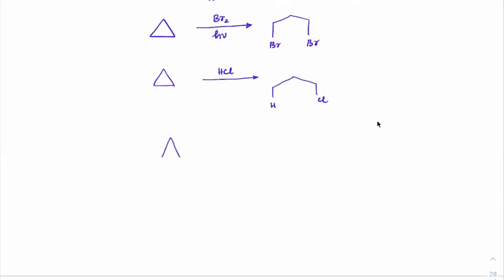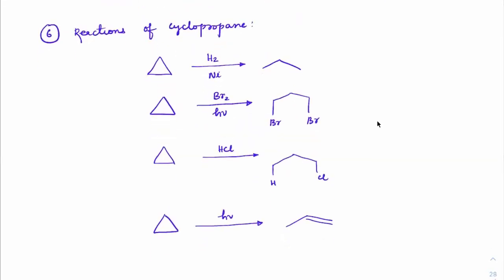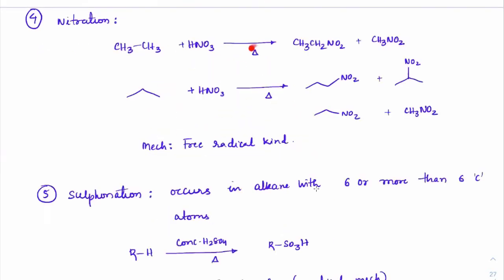And simply if we take cyclopropane and expose it to sunlight, being a very strained ring, this ring will break to form alkene. These are the reactions of cyclopropane. At rigorous conditions, you can break the carbon-carbon bond even with ethane. So we have evidence of nitromethane.